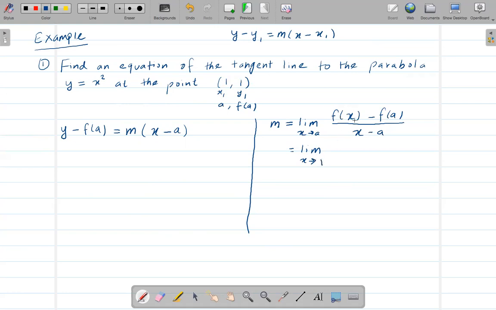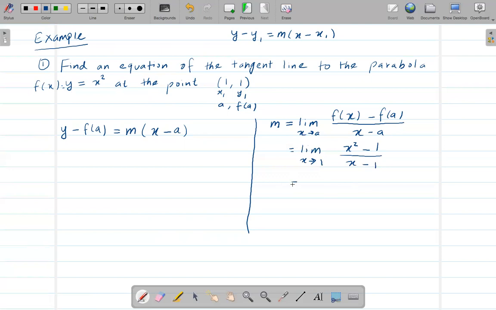And f of x, well, y, we can also say y as f of x, because we have an equation in terms of x. That's all. So f of x is x squared minus f of a, which is 1, over x minus a, and a is also 1, right?